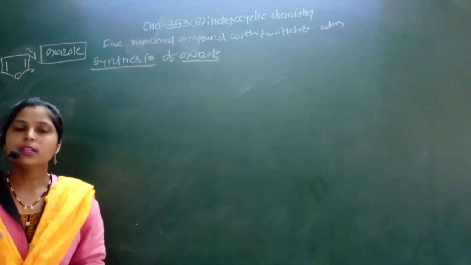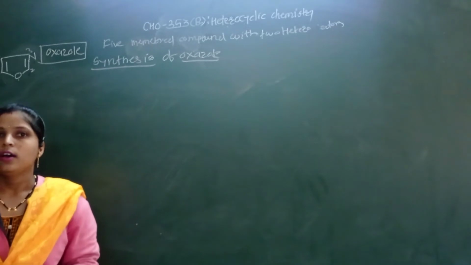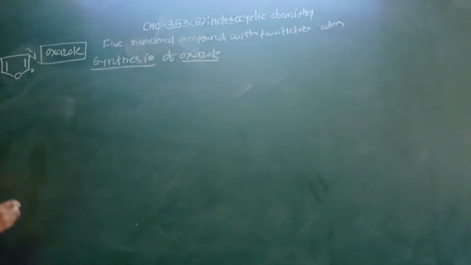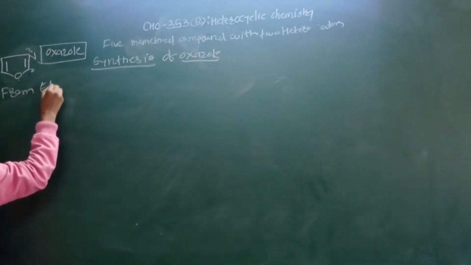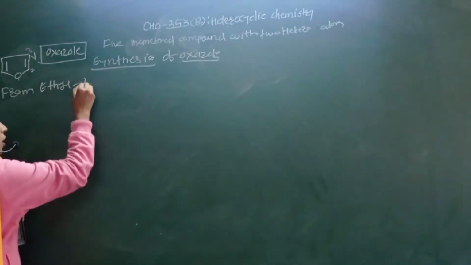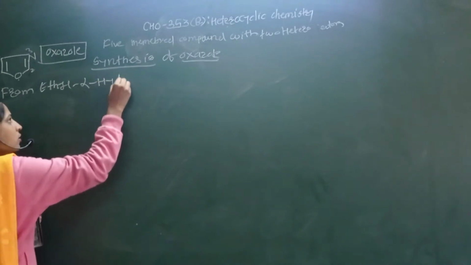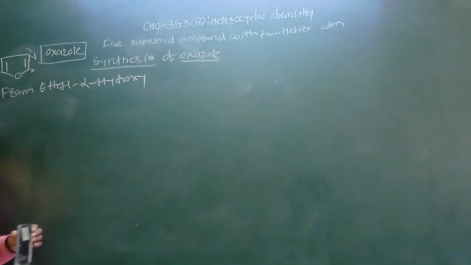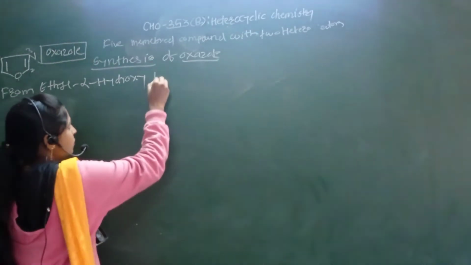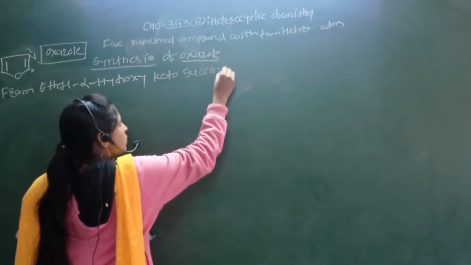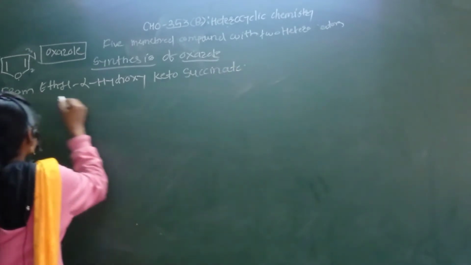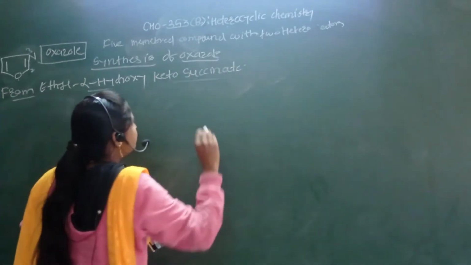The first synthesis is from ethyl alpha hydroxy ketosuccinate. That is the first synthesis of the oxazole molecule.